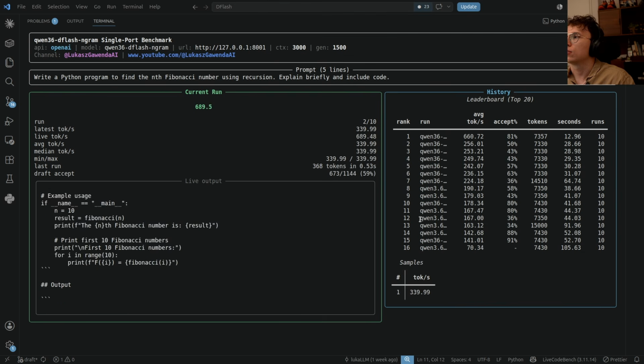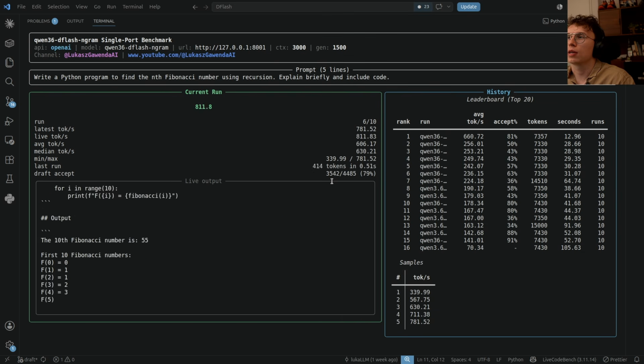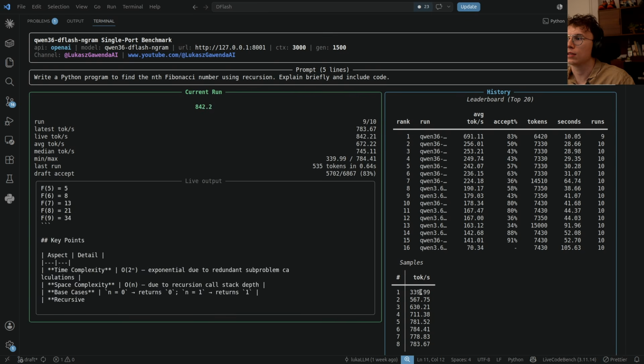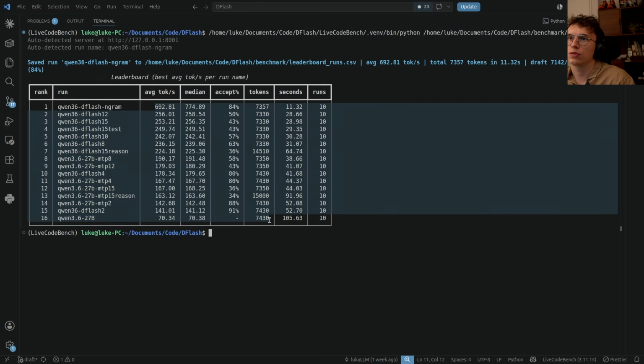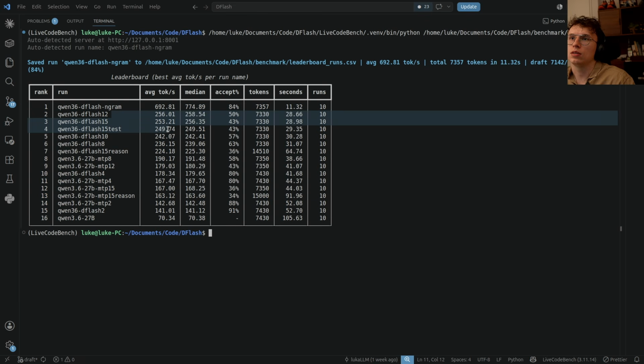The leaderboard is a test that I also wrote, but it's pretty simple, it just does nice animations. As we can see, I have too many runs. Because we run the same prompt, we can see that the tokens increase. Why? Because in the ngram, we use the same tokens, so the ngram methods get a crazy amount of acceptance. Because we run the same prompt like 10 times, there is no competition and the ngram is fastest here. And this is all the results that we tested from the other tests with MTP, with reasoning, with DFlash, and so on.